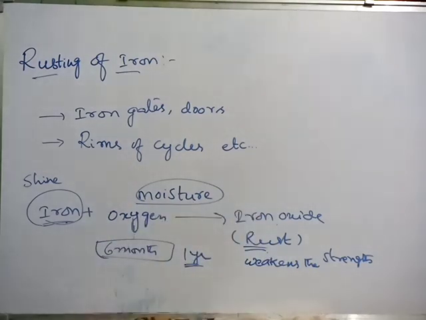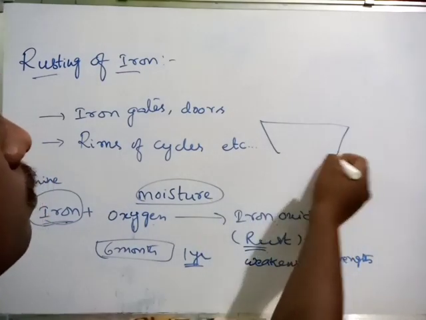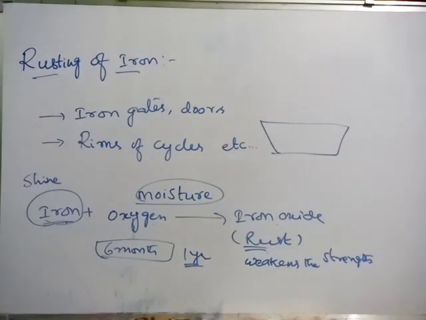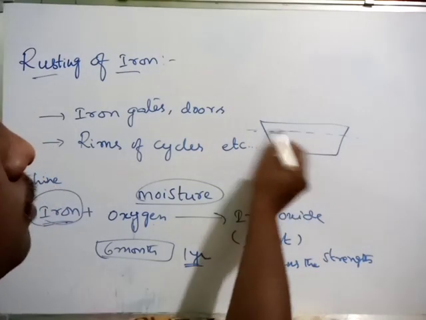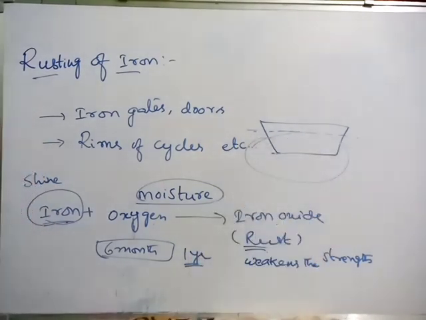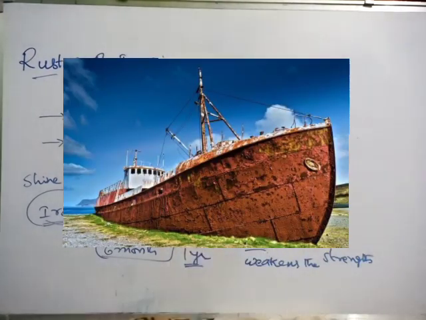You know very well, a ship is made of iron only, no? And so much part of the ship will be in the water only, and the remaining portion will be on the upper side. Is it or not?